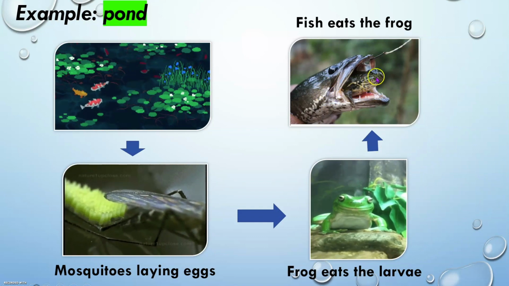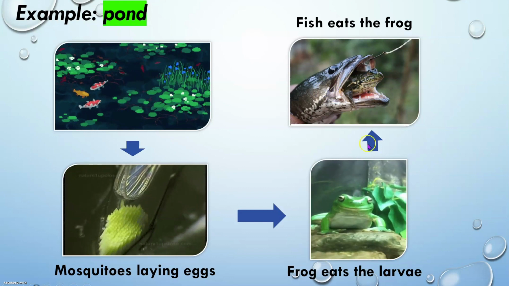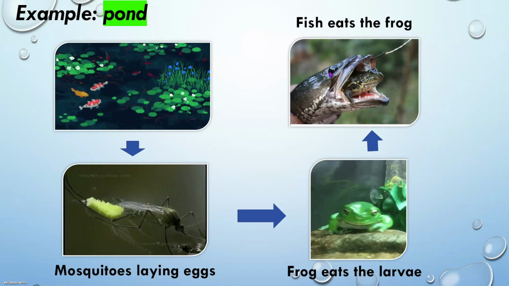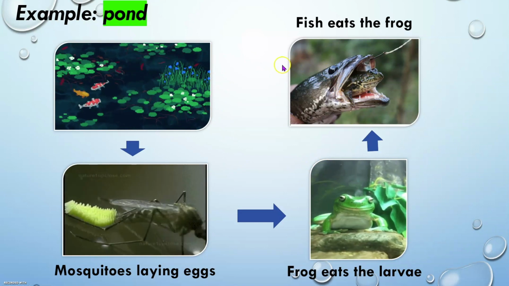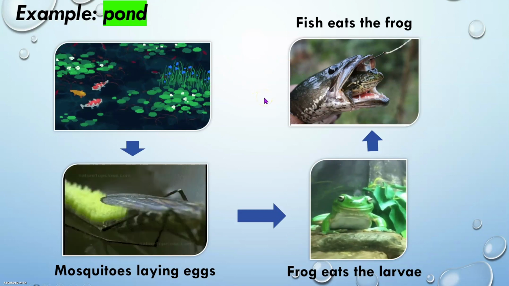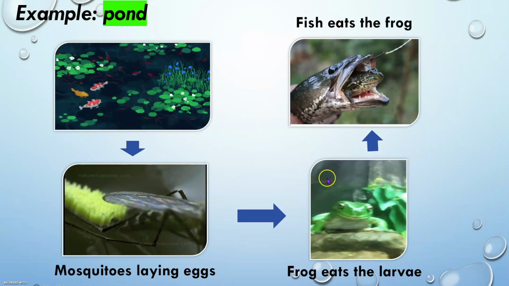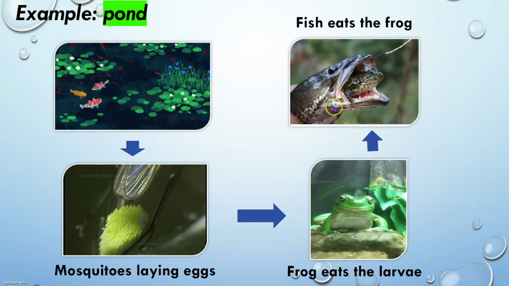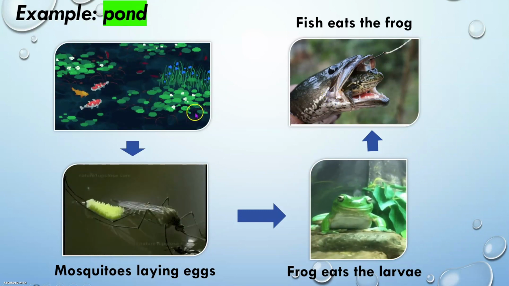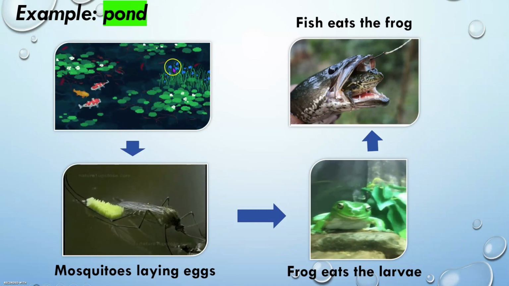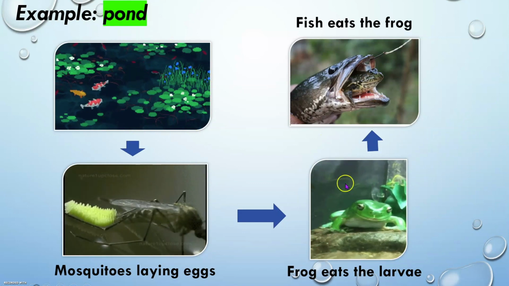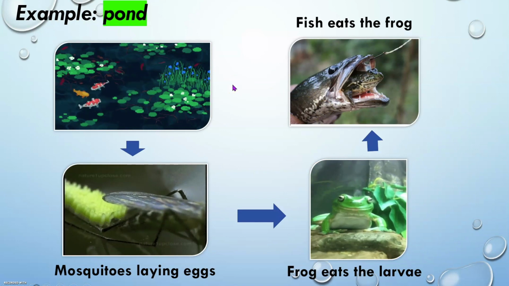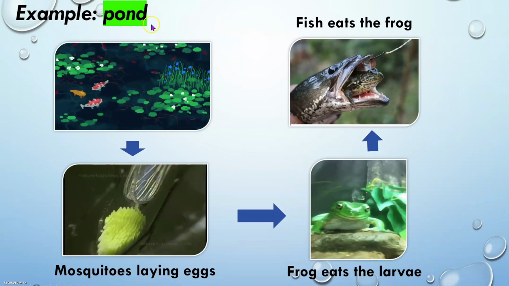Okay, the fish will eat the frog. So we can see that they are all connected or interdependent with each other. Okay? So it says that an ecosystem is a community of organisms. In this example, the mosquito, the frog, and the fish live in a particular environment, which is the pond, and they depend on it. Okay, so that is our first example of an ecosystem, which is the pond.